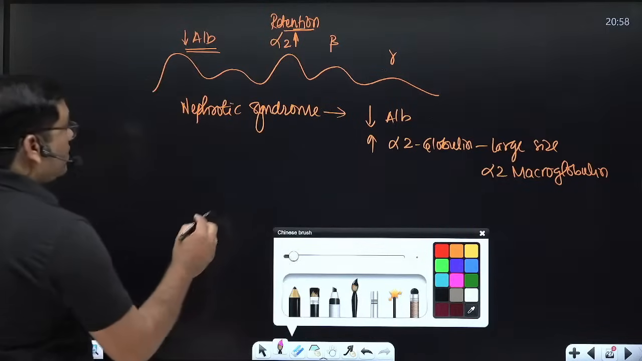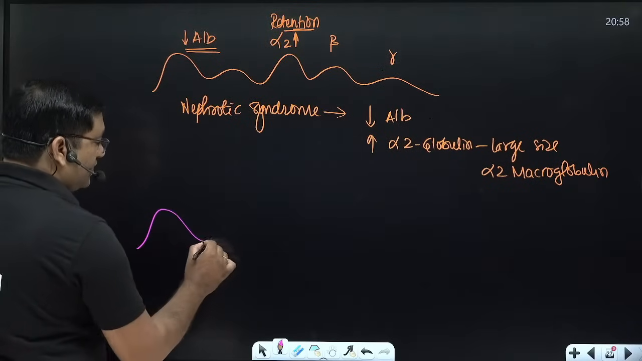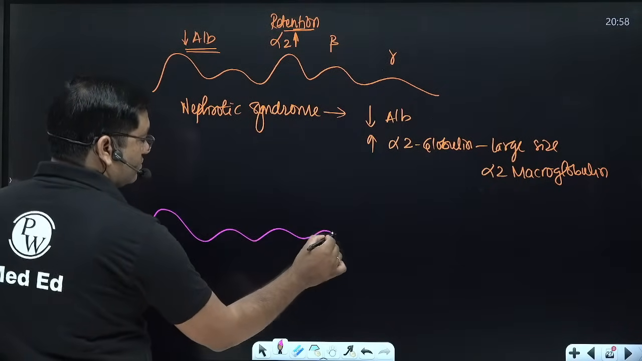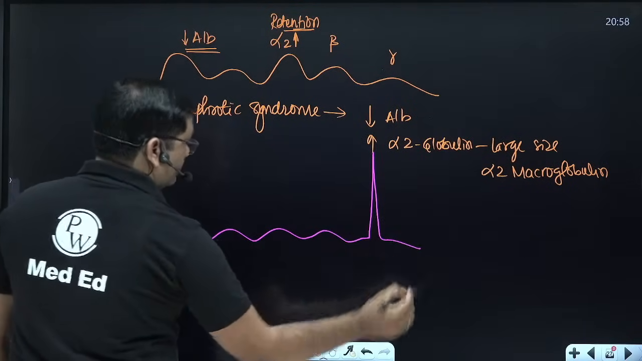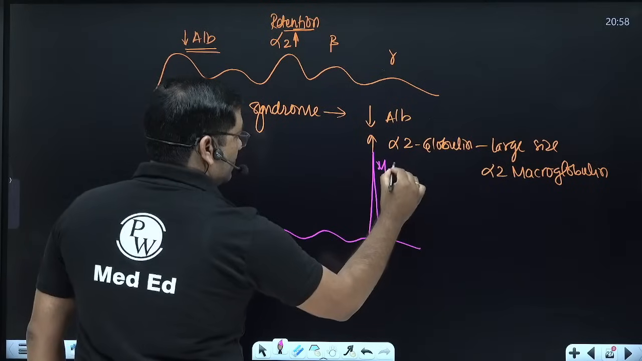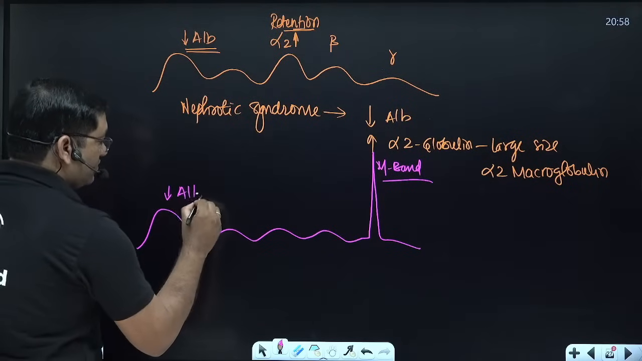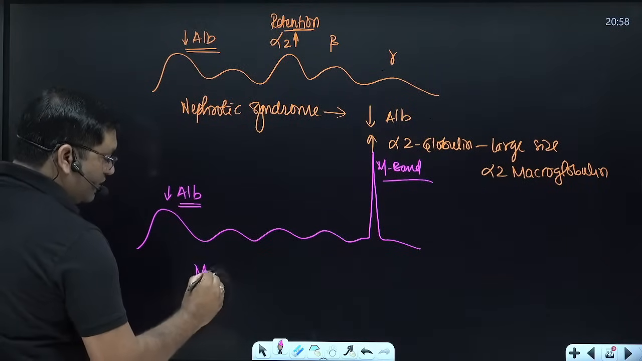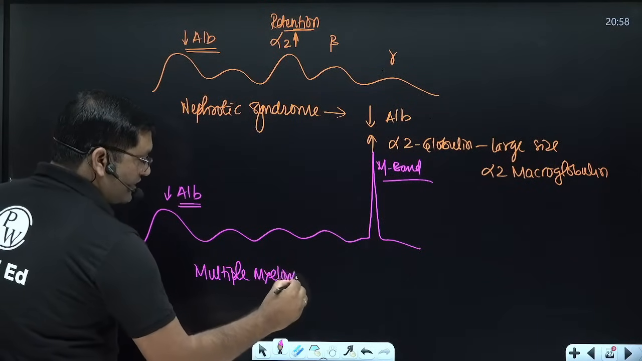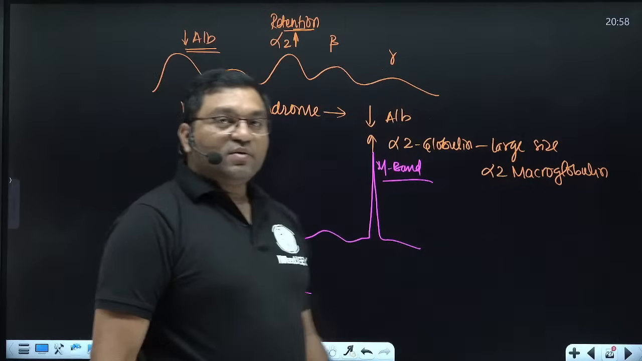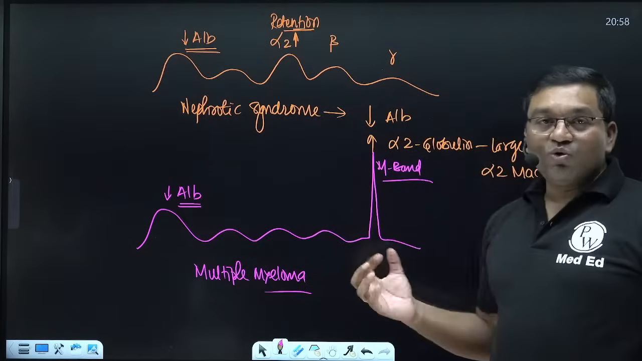And the third is multiple myeloma. So in multiple myeloma, there is a prominent M band in the electrophoresis. There is decreased albumin level. This is multiple myeloma, plasma cell tumor. Multiple myeloma, plasma cell tumor characterized by punched out lesion on the bone. There is characteristic M band because of monoclonal gammopathy.